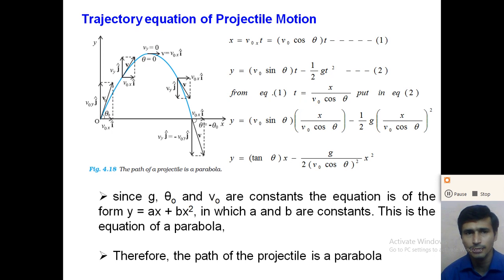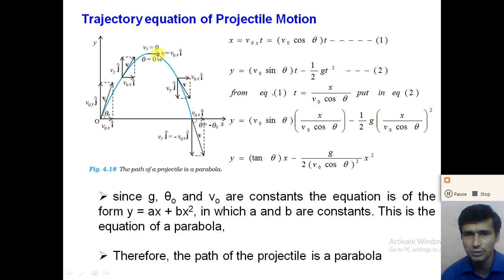And how can we derive the trajectory equation? We can derive it as the equation of the y coordinate in terms of the x coordinate. How the y coordinate changes as the x coordinate of the projectile changes, and this equation is called the trajectory equation. So the relation between the x coordinate and the y coordinate is known as the trajectory equation. So how can we derive it?